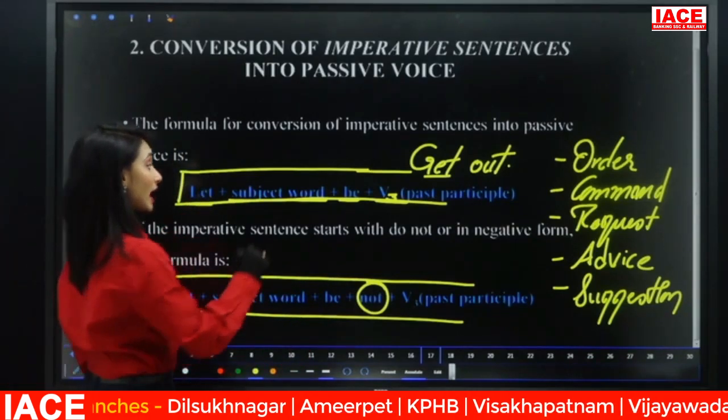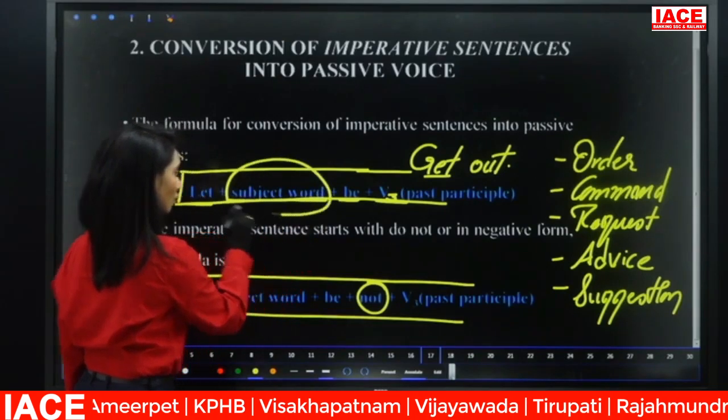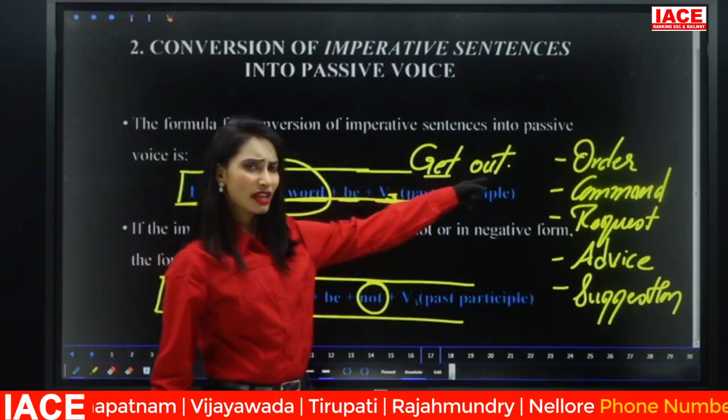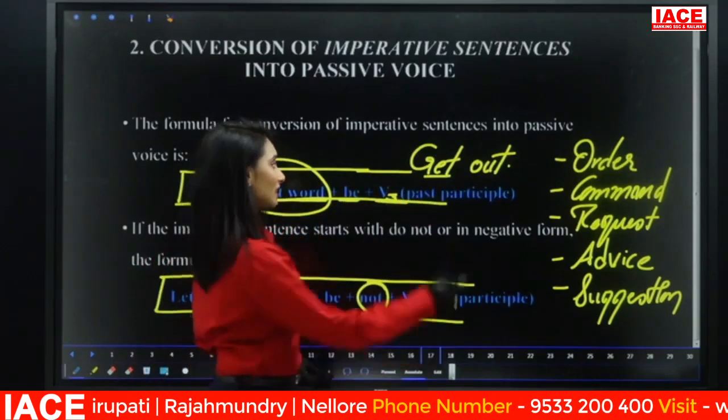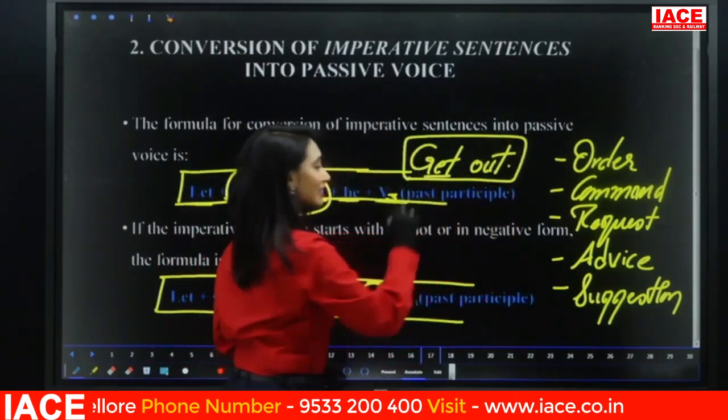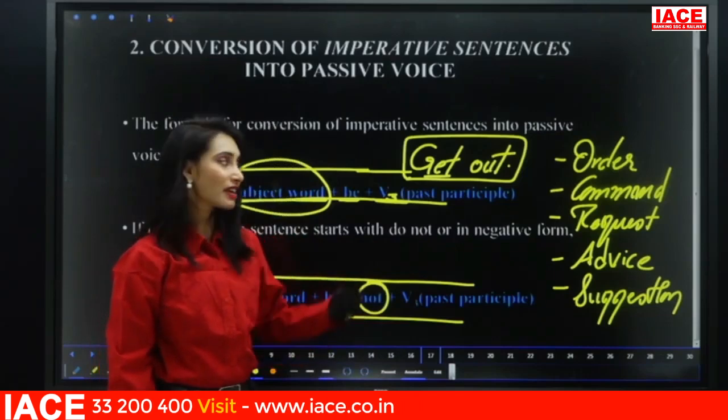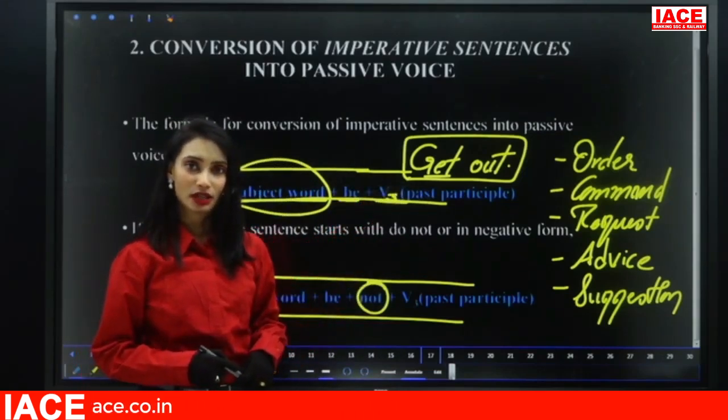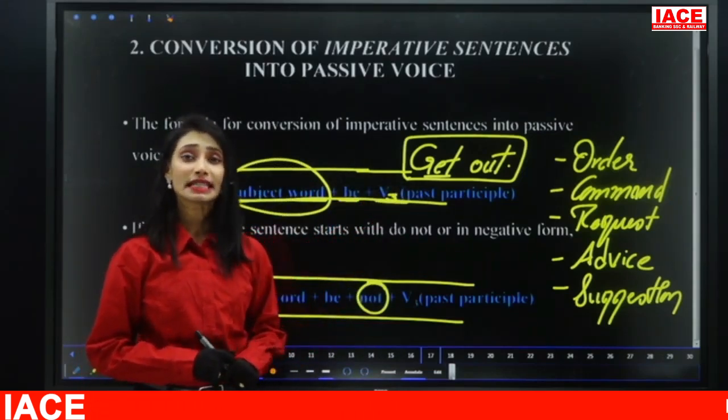This is when we have a clear subject word. But if you look at this, do we have a subject word? Get out. It is a single tone and it does not have any subject word. There is no object also there. Then how to convert such sentences?